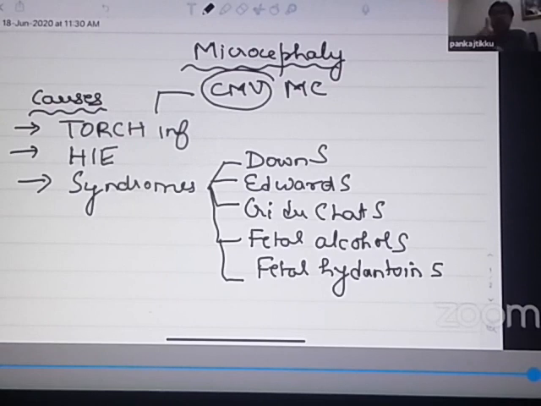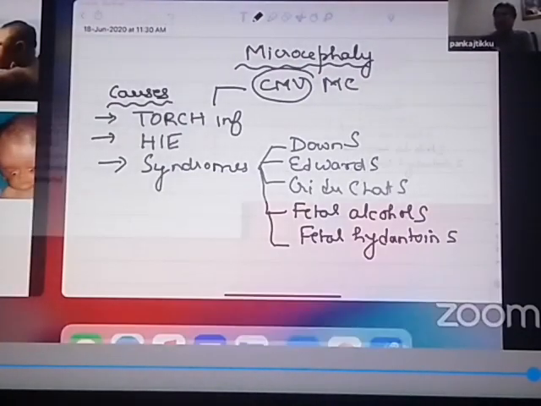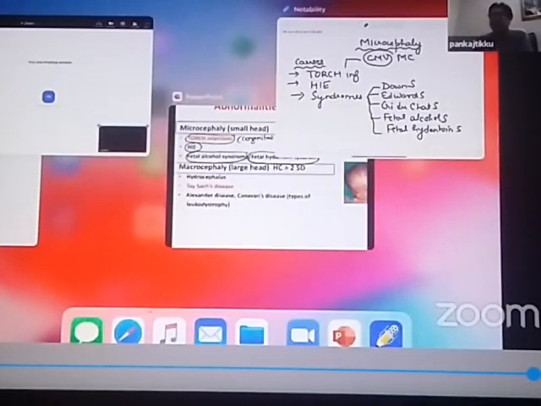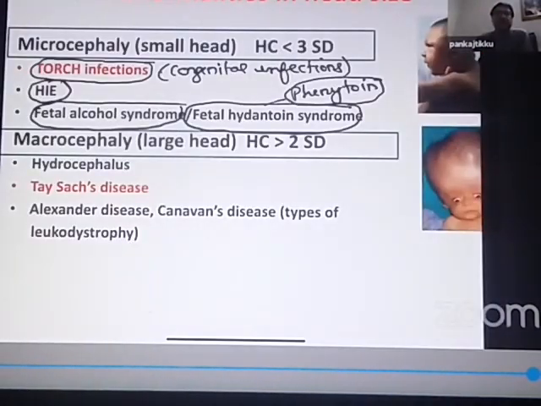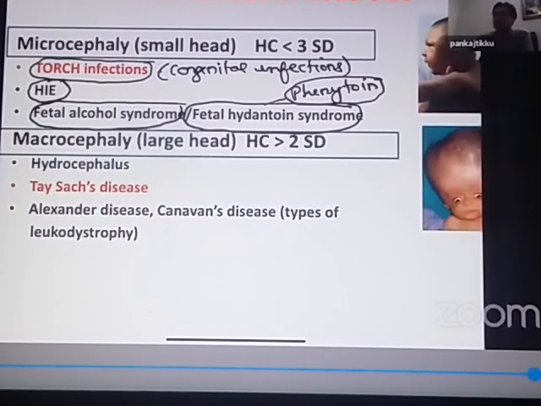But this should not be confused with macrocephaly. Macrocephaly is head circumference of a child which is more than 2 standard deviations from the expected. The important cause of macrocephaly is first hydrocephalus. Hydrocephalus is one of the most common causes of a large head in a child, and hydrocephalus typically is associated with large ventricles.